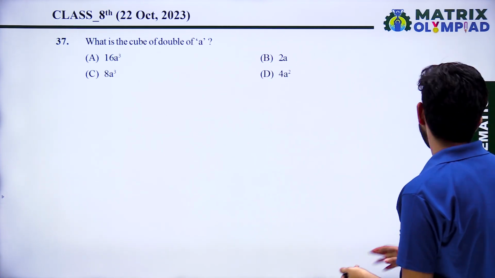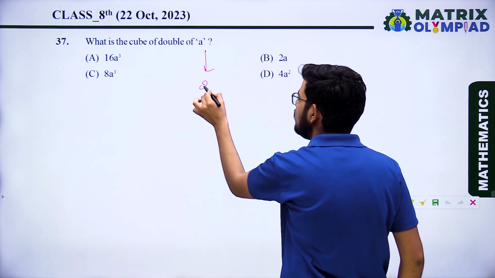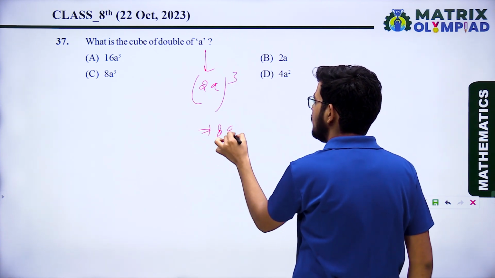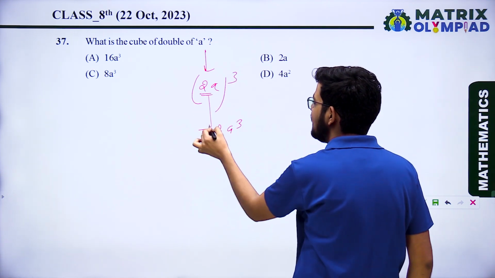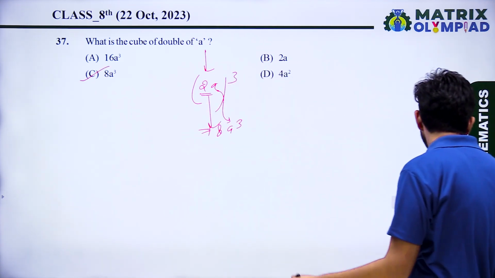What is the cube of double of A? First of all, what is the double of A? Double of A is 2A. What is the cube of 2A? That is 8A cube. Cube of 2 is 8 and A cube is A cube. So 8A cube is the correct answer.